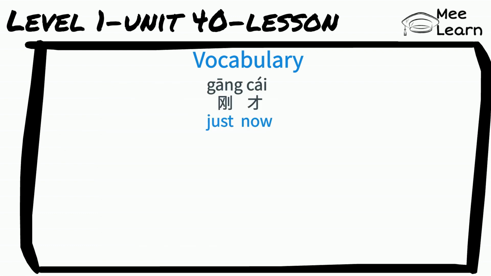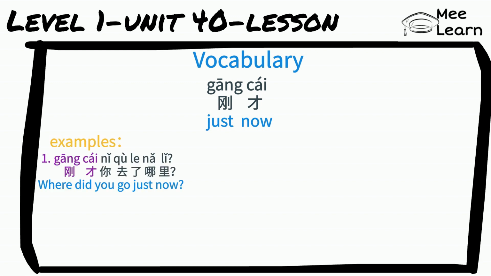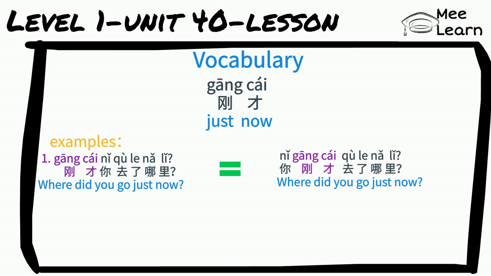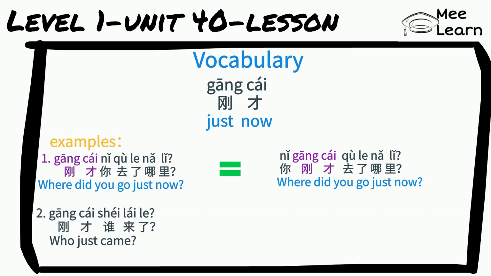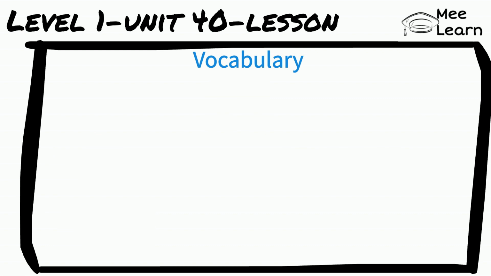刚才, just now. For example, 刚才你去了哪里？ Where did you go just now? Note here that 刚才 can be put in front of the subject and after the subject. So this sentence, 刚才你去了哪里, is equivalent to 你刚才去了哪里。More examples. 刚才谁来了？ Who just came? 下雪, to snow, is a verb phrase.